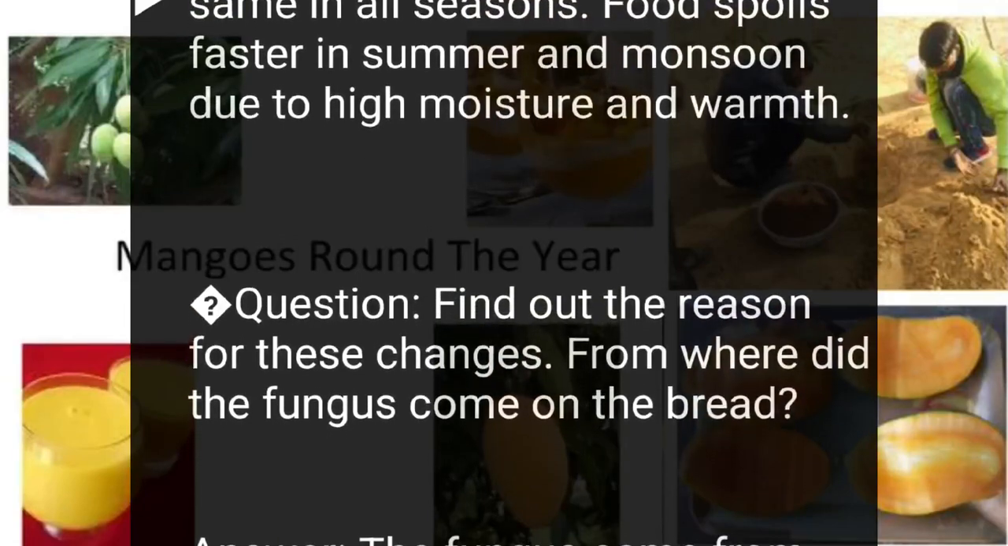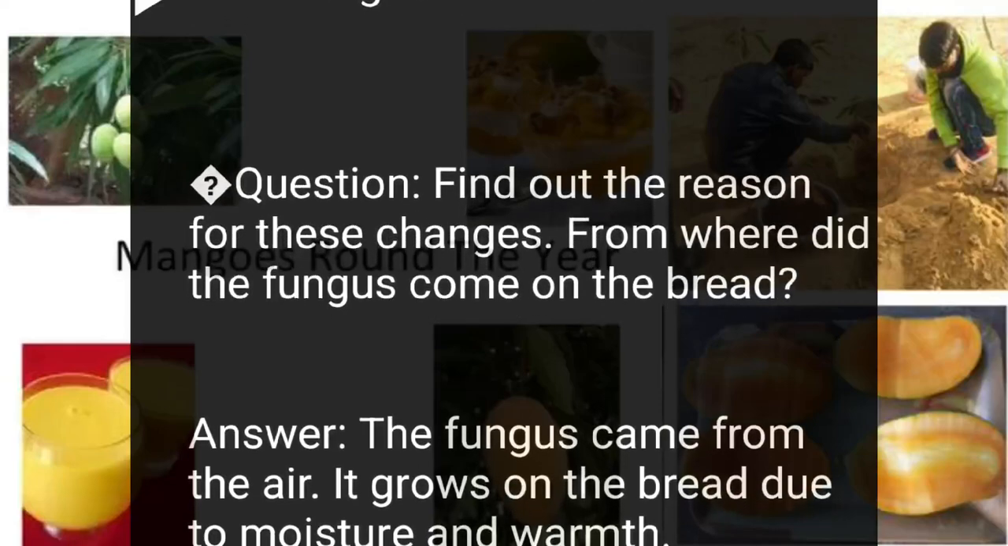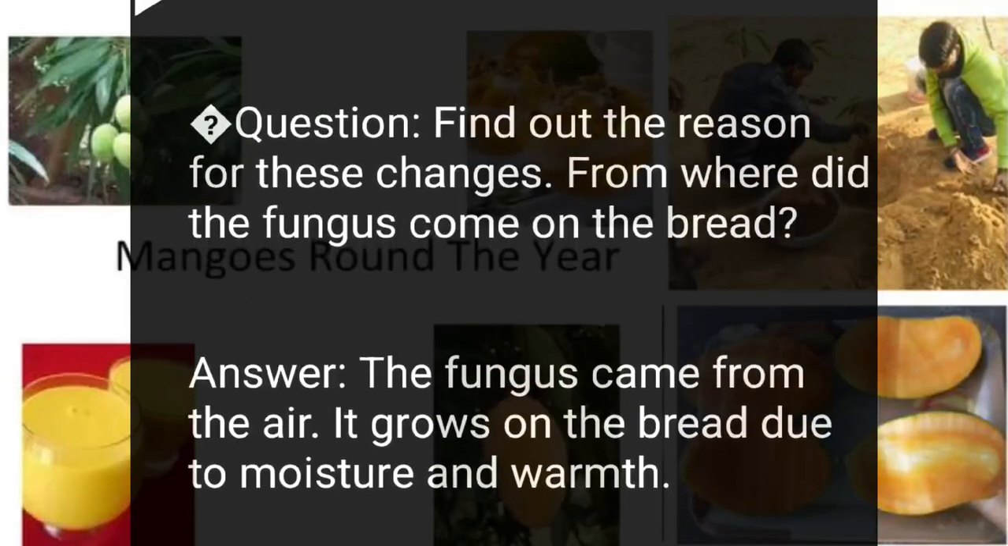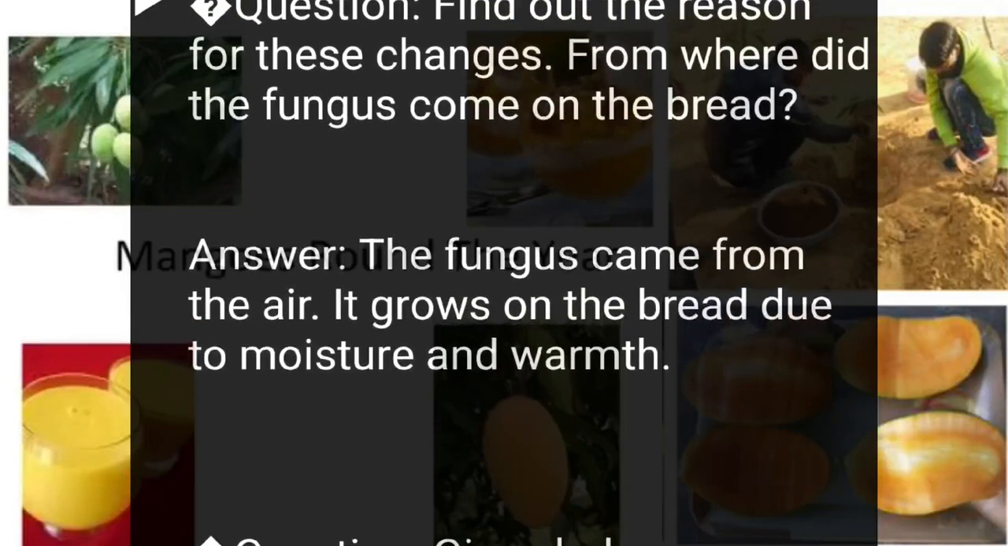Question. Find out the reason for these changes. From where did the fungus come on the bread? Answer. The fungus came from the air. It grows on the bread due to moisture and warmth.